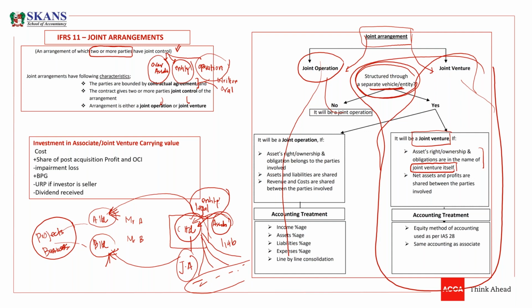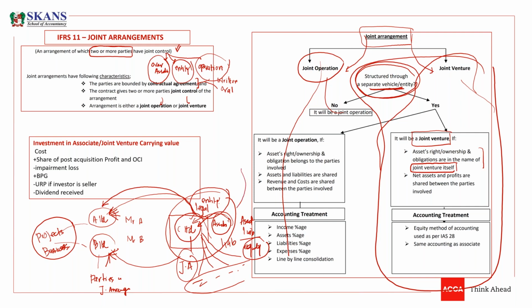What will actually get A and B? These are the parties involved in the joint arrangement. So what will they get from this arrangement? Obviously, this is the company. The share of net assets, meaning assets less liabilities, meaning equity. They have a share in equity, meaning net assets.